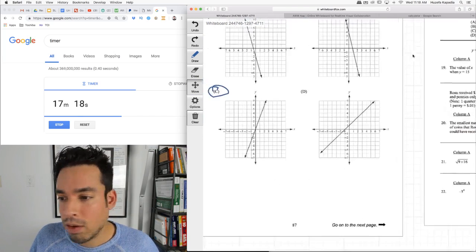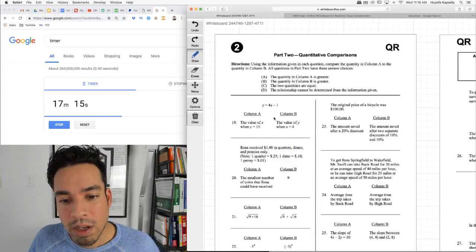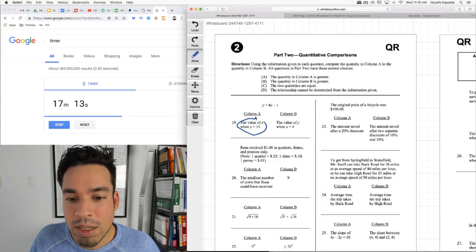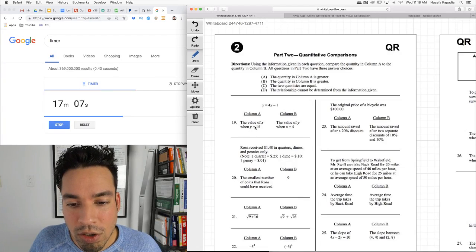Okay? Hard question. Next, now we're in the quantitative comparisons. A means column A is bigger. If I choose B, it means column B is bigger. C, the two are equal. D, there's not enough information to answer. The value of x when y equals 15.